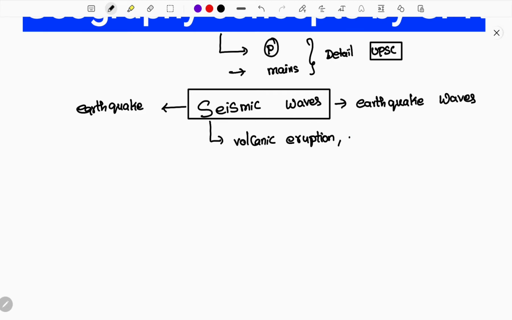Next thing is magma movement. In the subsurface layer of the earth there is a layer called magma that keeps on moving, which is also a main reason for seismic waves. And one more natural reason for seismic waves is landslides. Huge landslides in hill regions or some other big mountain slides can cause seismic waves.